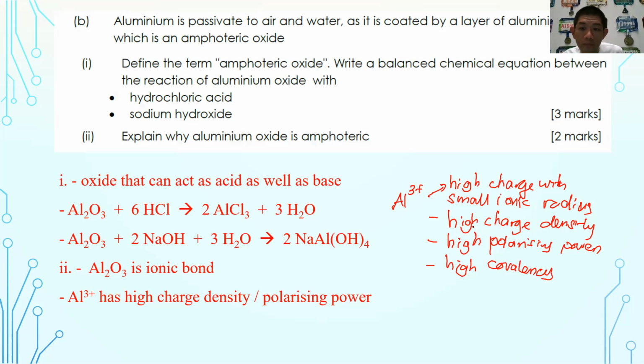Okay, so these are the 4 important points that you must always mention to describe why a compound is amphoteric. There must definitely be a reason why it is like that. Okay, so with that, that is for question number 3B.